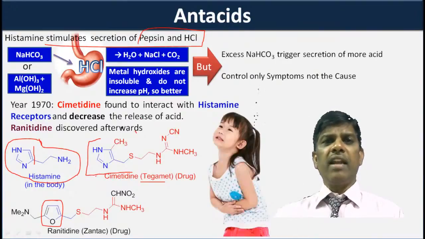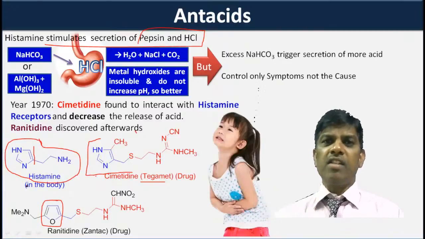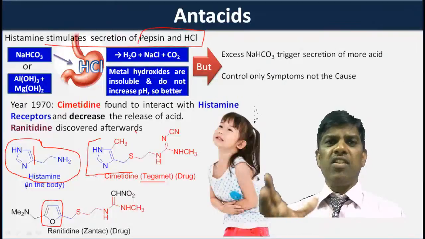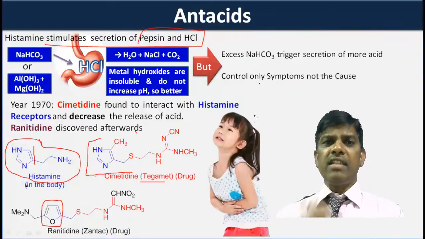These act as antihistamines. Ranitidine can be given intravenously, intramuscularly, and tablets are also available. If you want immediate action, yes, doctors will prescribe ranitidine injection intravenously.